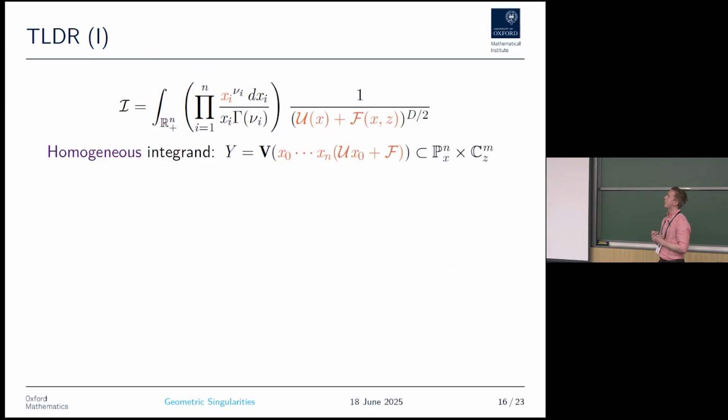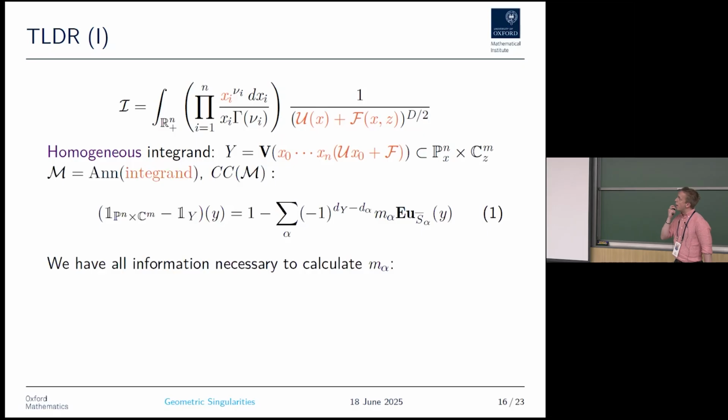So how do we do this for Feynman integrals now? The interesting variety here is the variety of the integrand. And if you use the Pomeransky form, we first homogenize to also capture the singularities at infinity. So we look at the variety that lives in the product space of integration variables and kinematic invariants. We look at the system of PDEs that annihilates the integrand.